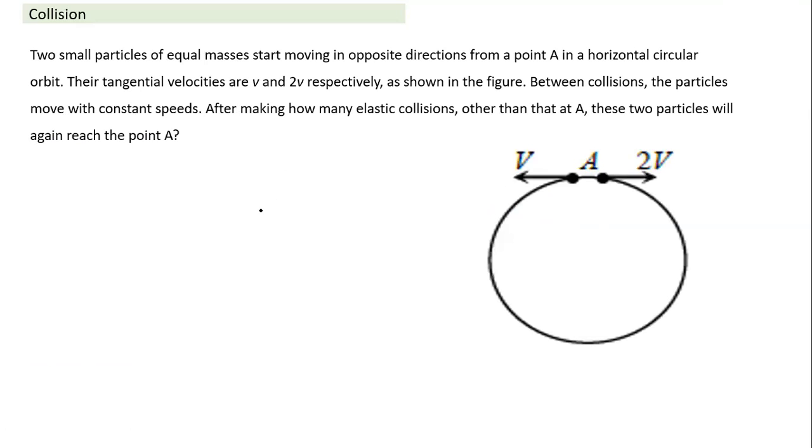Right. Then I come to one more question, which is also common. Something like this, with basically two circles of equal masses. This particle has mass m, this particle also has mass m, and they are made to move in a horizontal circular orbit. So basically, we can make a circular groove in a horizontal plate. So this is lying in which plane? This is lying in a horizontal plane.